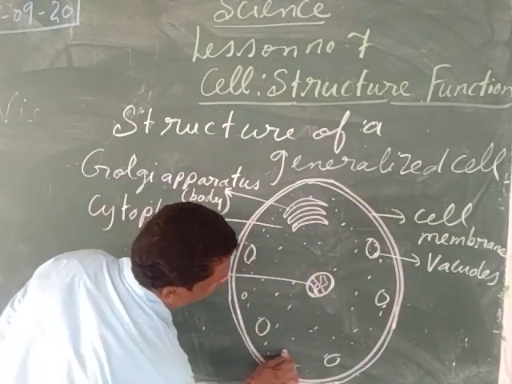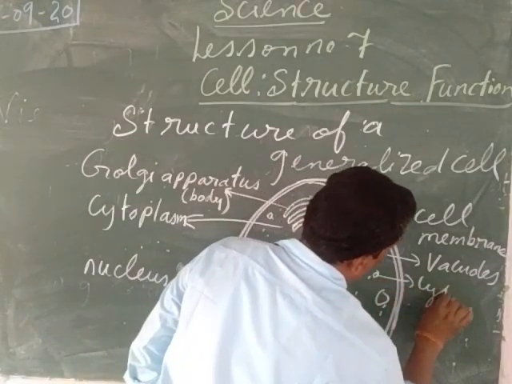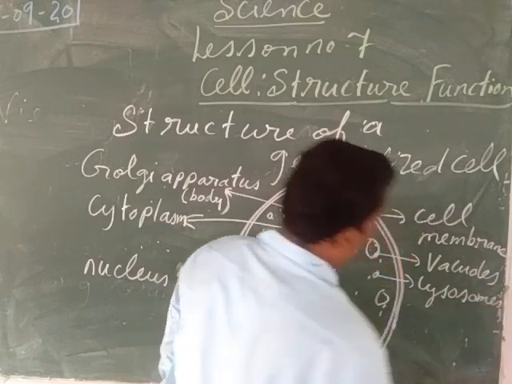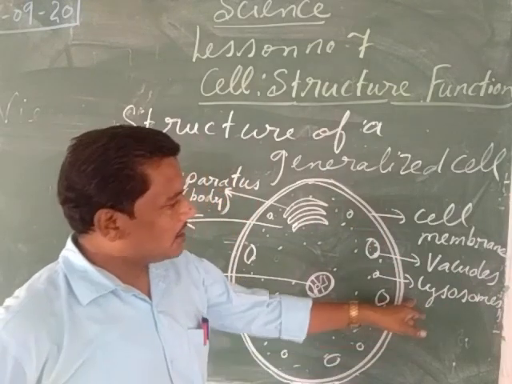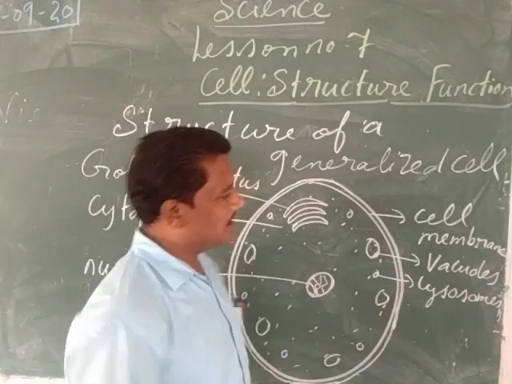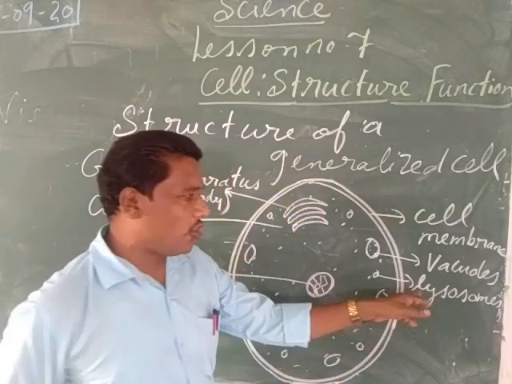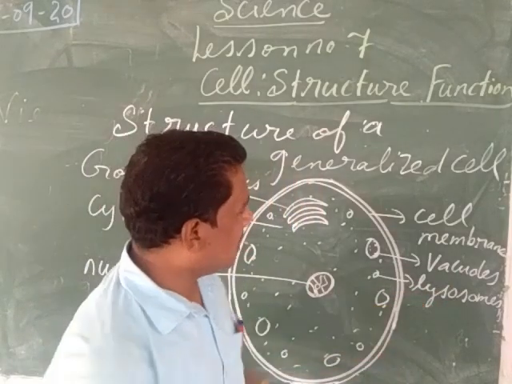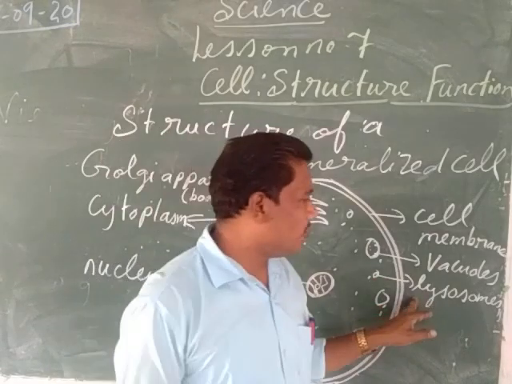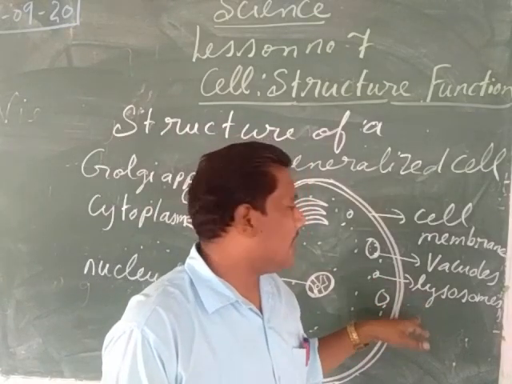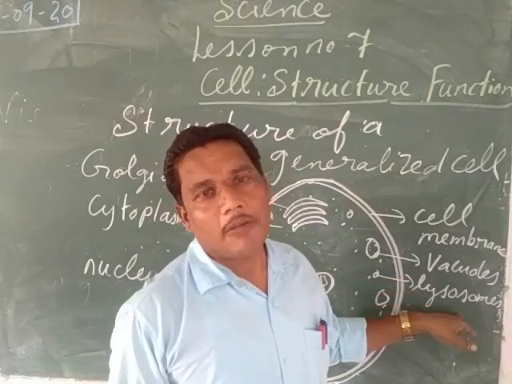Now after that we can see much smaller rounded bodies. They are called the lysosomes. These lysosomes secrete certain types of enzymes, and they help in engulfing or destroying the cell in case of emergency. That's why lysosomes are also called the suicidal bags of the cell.